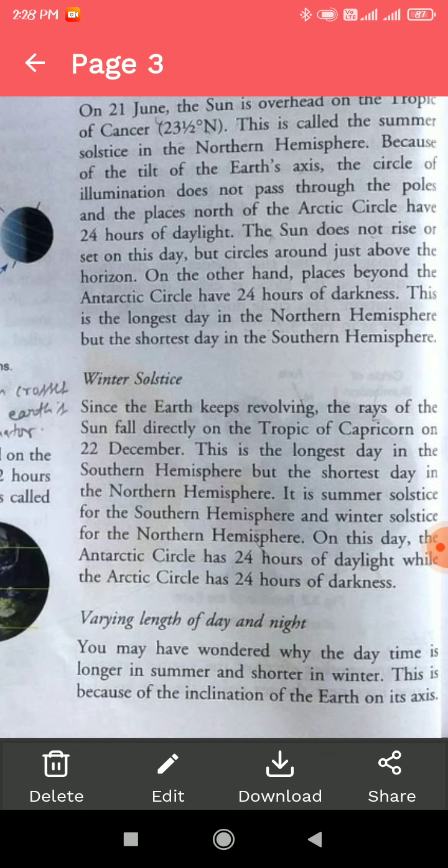Now, winter solstice. Winter solstice: since the earth keeps revolving, the ray of the sun falls directly on the Tropic of Capricorn.